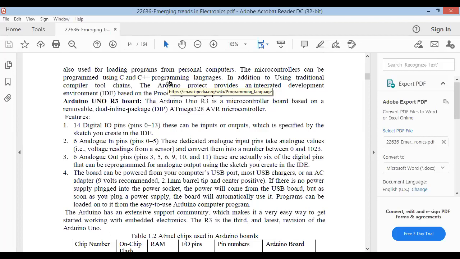Then 6 analog output pins. Similar to pins 0 to 5 in analog, which act as inputs, dedicated analog output pins are also there: pin numbers 3, 5, 6, 9, 10, 11.